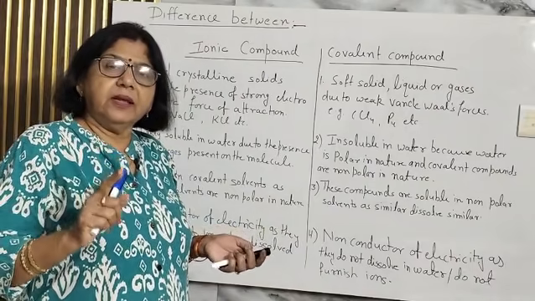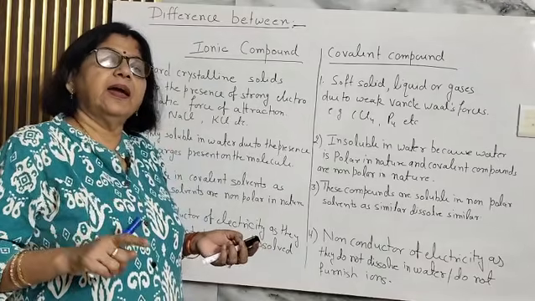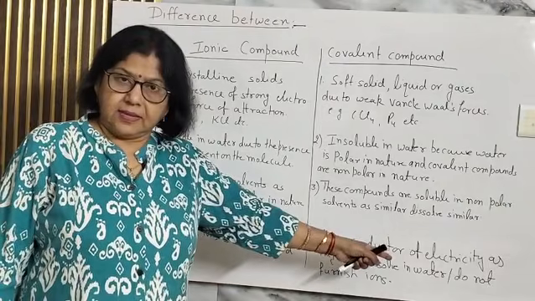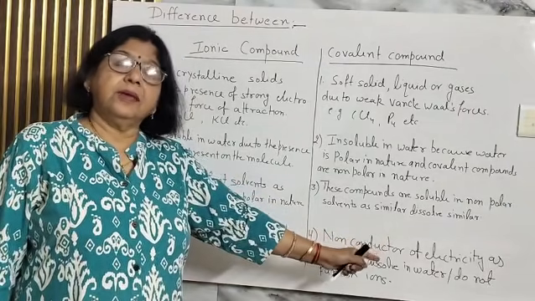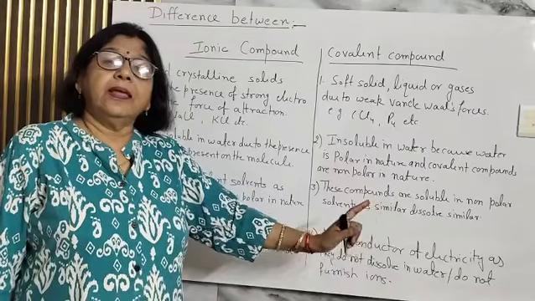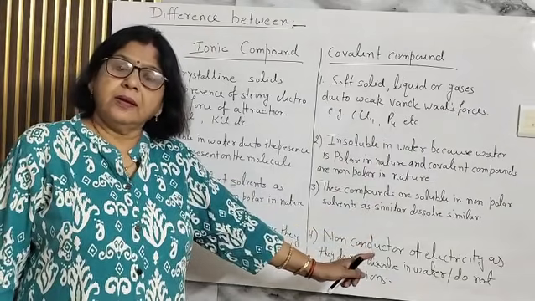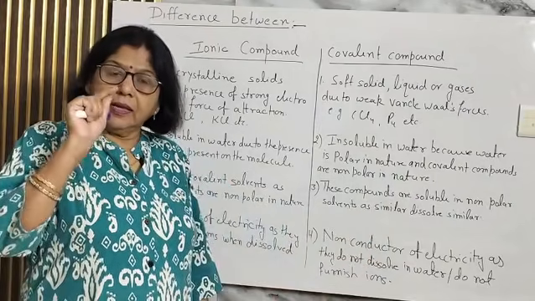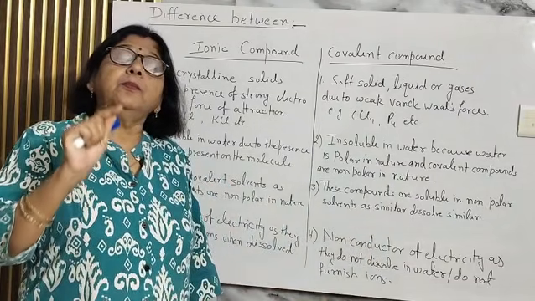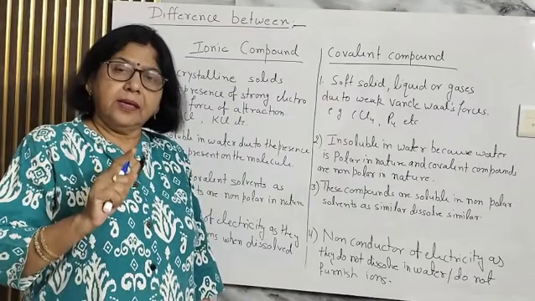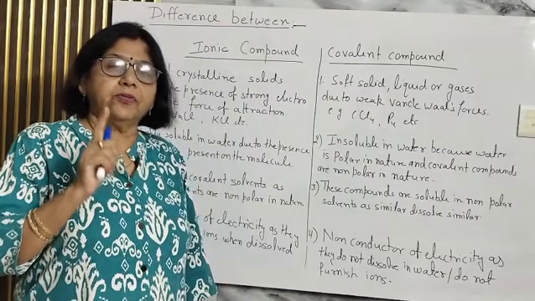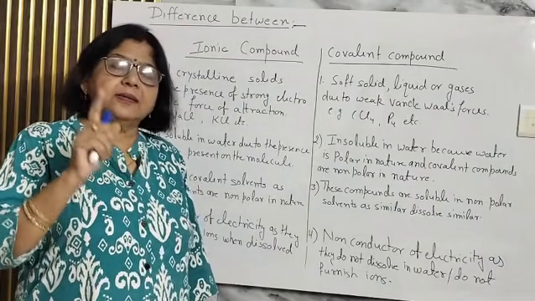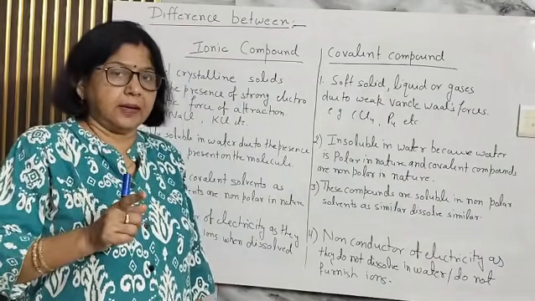Here I want to tell you one thing, children. In some places you will find it mentioned that they are a poor conductor of electricity. But I tell you, in the council they never accept the word poor. They say either conductor or non-conductor. So never use the word poor conductor. From the council point of view, if you want to get marks, never write the poor conductor. It is conductor or non-conductor.